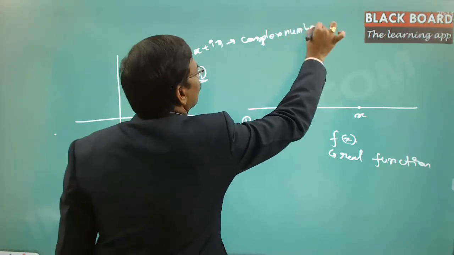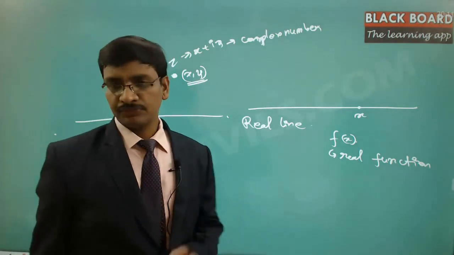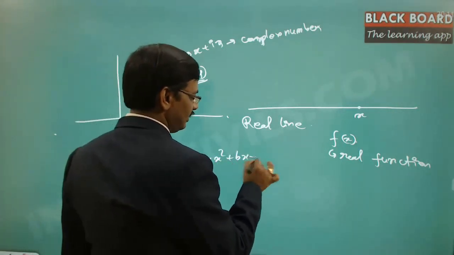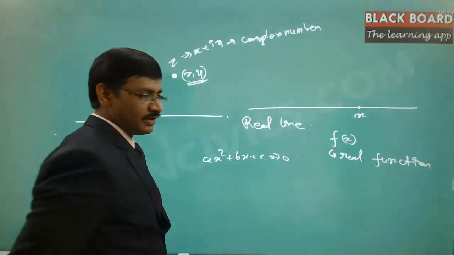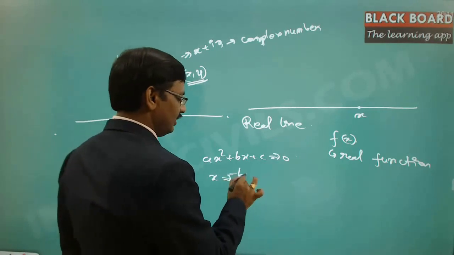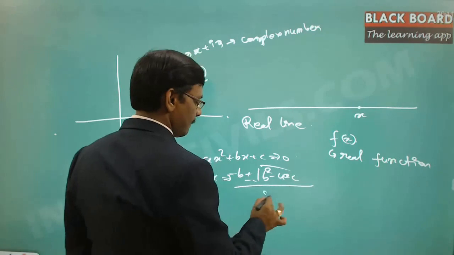Now why we have to bring in this complex number: suppose we take a simple case, ax square plus bx plus c equal to 0. For this we find the roots of the equation, x equal to minus b plus or minus square root of b square minus 4ac, by 2a.